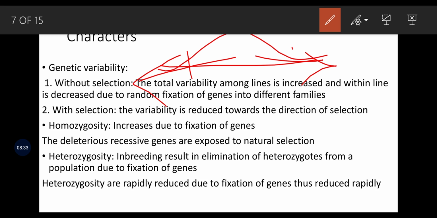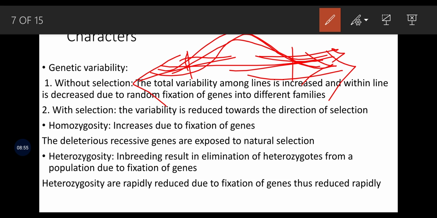Disruptive means any direction is possible, and stabilizing selection is where stability is maintained through the normal curve. So when selection occurs, variability is reduced towards the direction of selection.